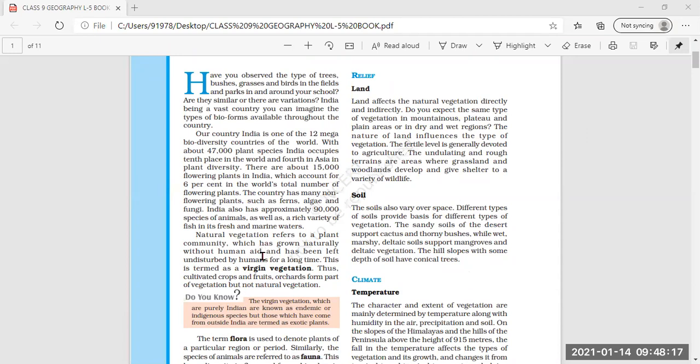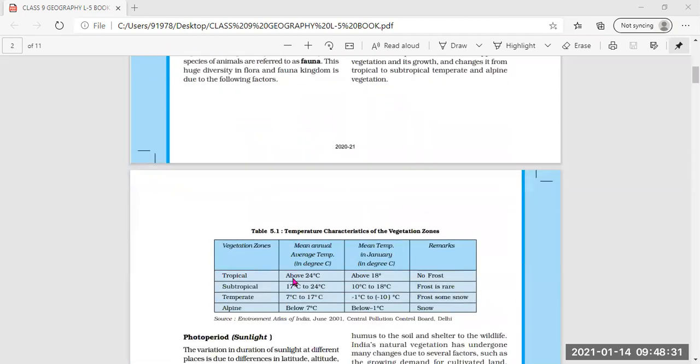Then further we have understood the difference between flora and fauna. Flora refers to the plants of a particular region or period, and the species of animals are referred to as fauna. Then the main occupation of the people where land is fertile and level is agriculture.